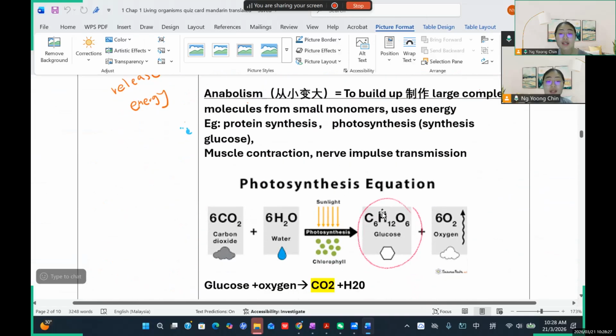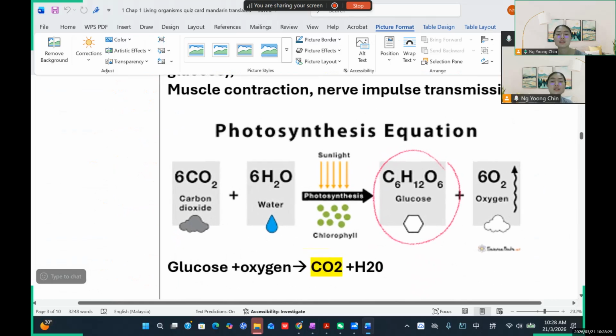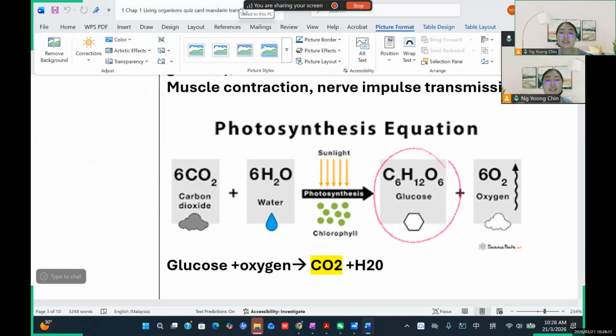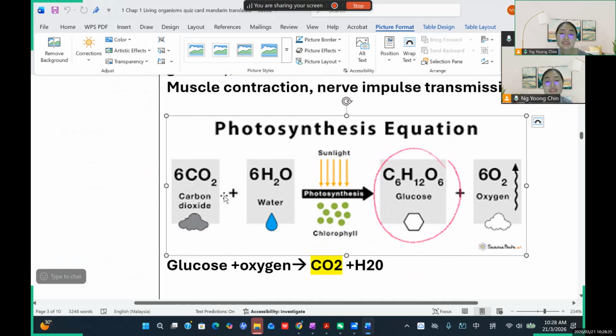Have a look, Emma, this is the equation for photosynthesis. You can see this is the carbon dioxide plus the water. Compare photosynthesis to respiration, it's just different. In respiration just now, we take in the glucose and oxygen, and then we release the carbon dioxide and water.